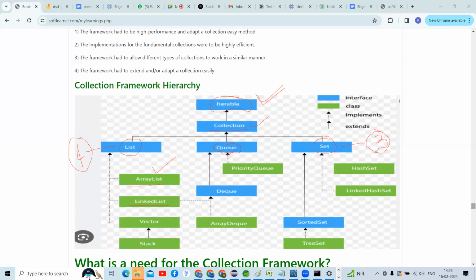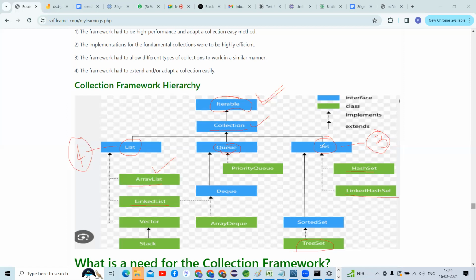You can check here, guys. The first one is HashSet, a direct implementation class for Set. The next one is LinkedHashSet, and then there is TreeSet. TreeSet is also an implementation class. There is one more, which is not a direct implementation of Set. It is an interface: SortedSet is an interface, guys.